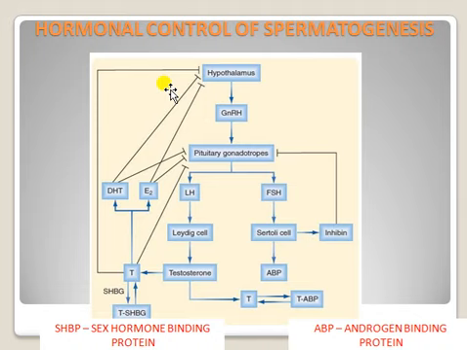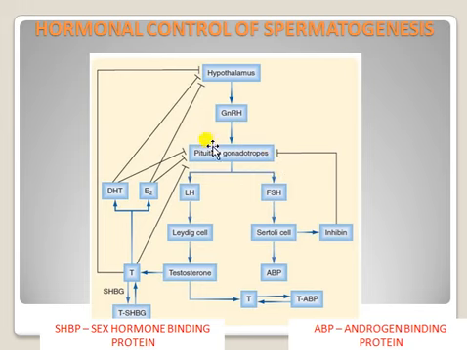Okay, fine. How does spermatogenesis happen through hormonal control? You know, the hypothalamus releases the gonadotropin releasing hormone. This gonadotropin releasing hormone stimulates the pituitary gonadotropes.